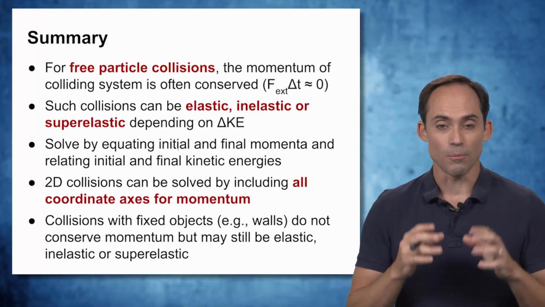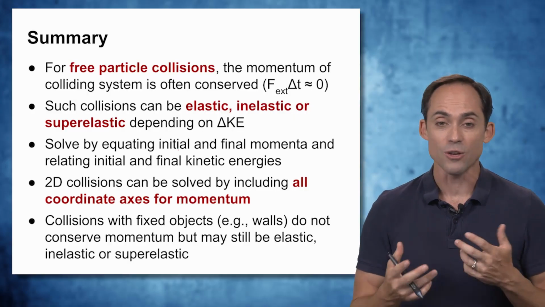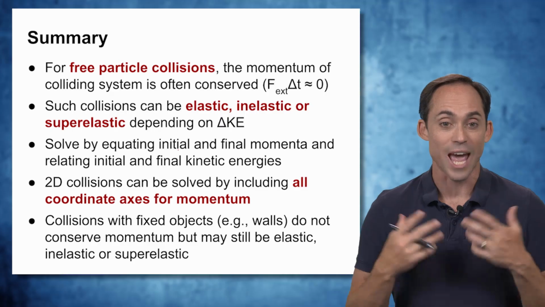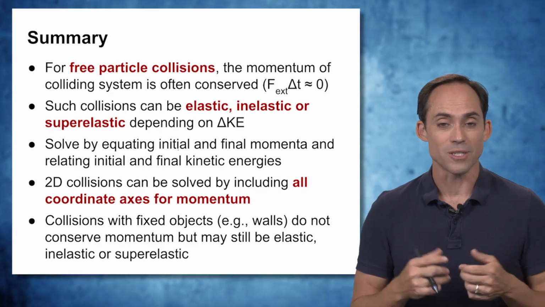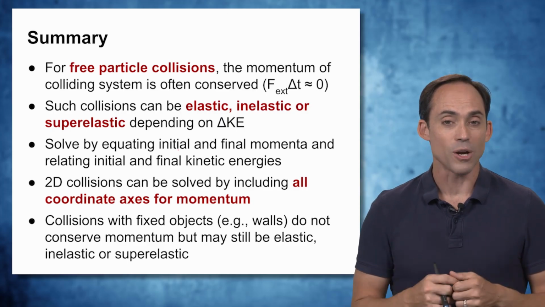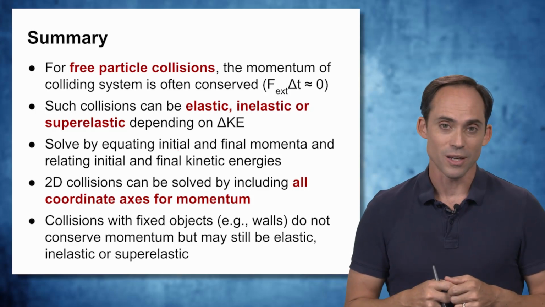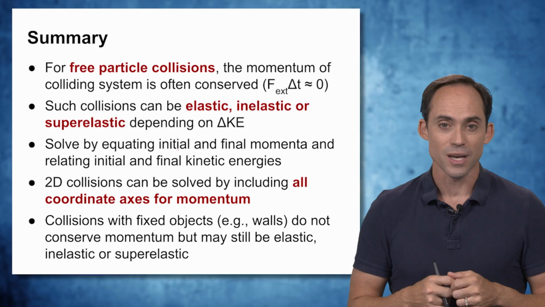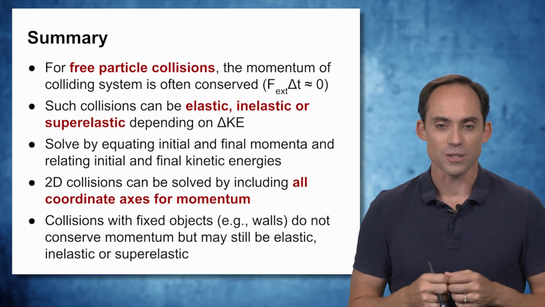By setting these momentum and energy equations to each other, we can solve for the unknown factors in here, which might be the speeds or the angles at which these particles take off. And of course, when we talk about angles, that means we have to take into account momentum along multiple axes. And then finally, if we are actually doing collisions with fixed objects, in that case, we can't make the assumption that there's no impulse, because that external system is intimately connected with the parts of the system we're interested in.